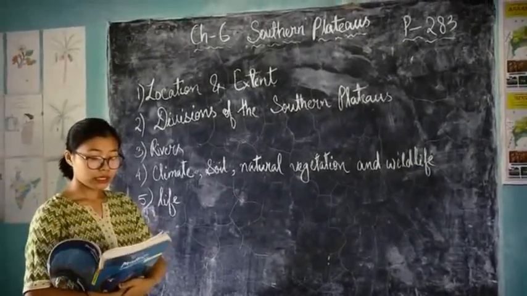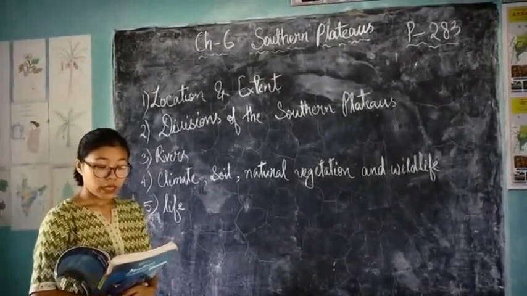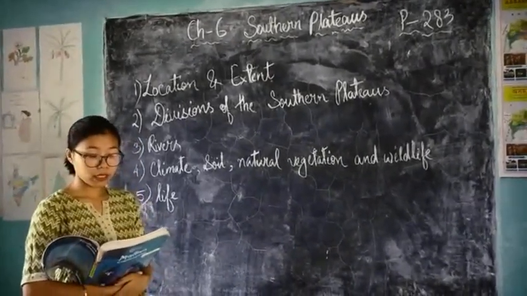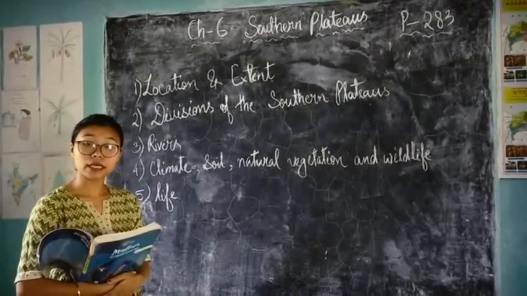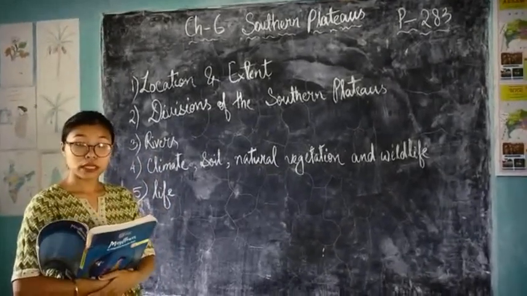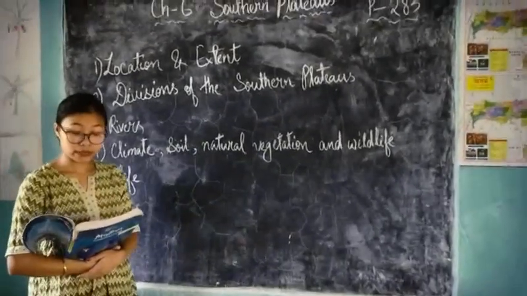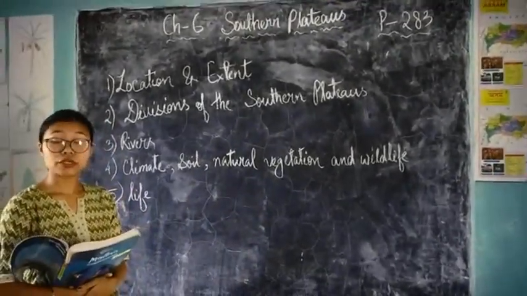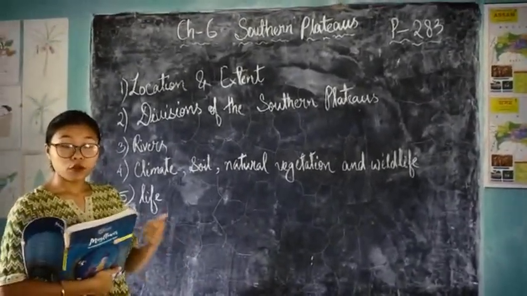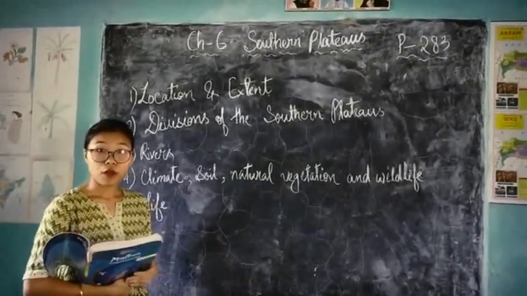Here, the Malwa Plateau in the west and the Chota Nagpur Plateau in the east together make up the Central Highland. So again the Central Highland is formed by 2 plateaus. Number 1, the Malwa Plateau, which is in the west, and the Chota Nagpur Plateau, which is in which direction? It is in the east. So, by forming these 2 plateaus, the Central Highland is formed.